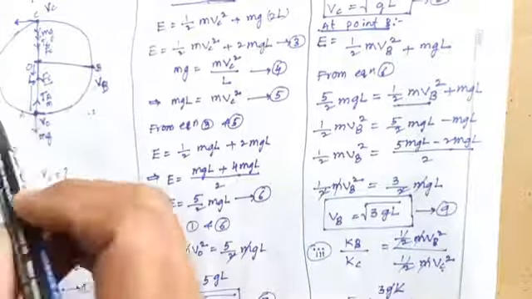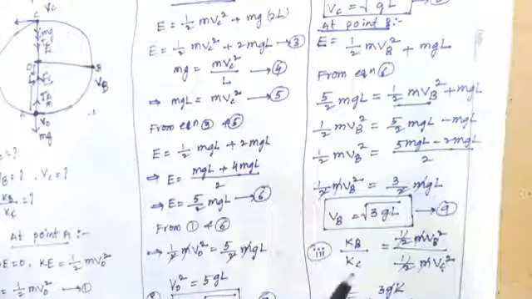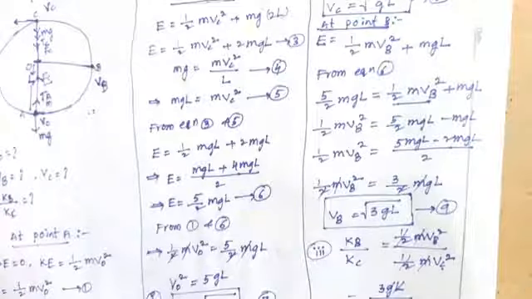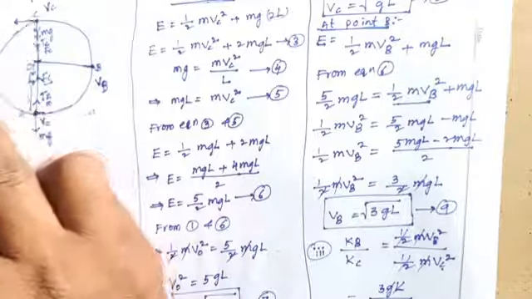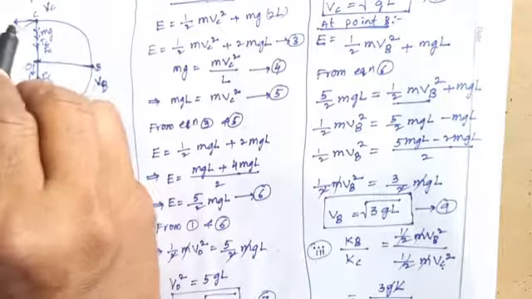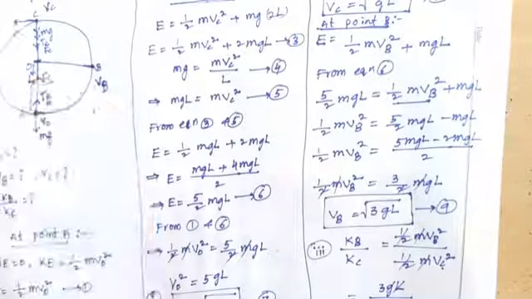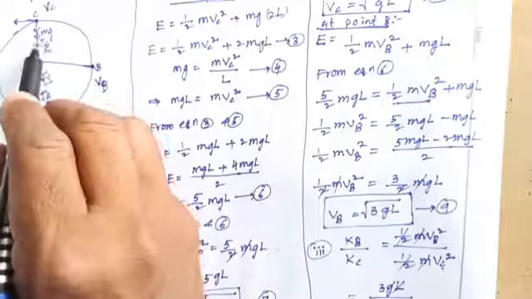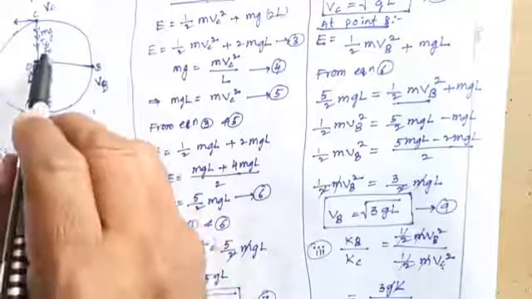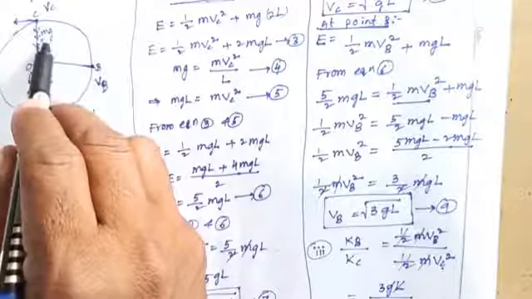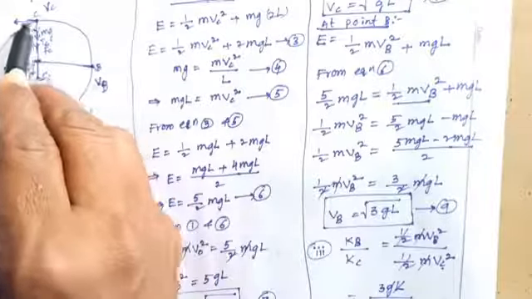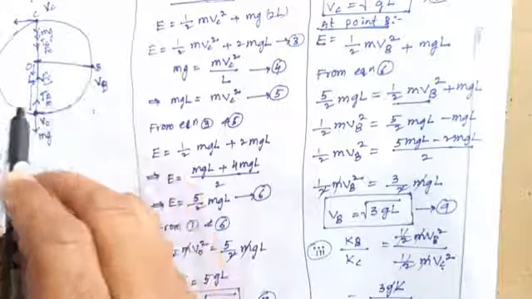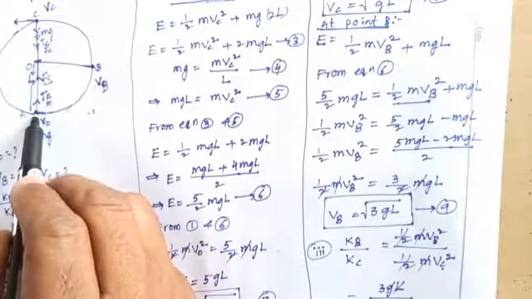Tangential is nothing but it moves in a horizontal direction. So at point C, it moves in a horizontal direction, like this. When the centripetal force is there, the tensional force is there, what happens? It moves in circular motion and completes the circle.